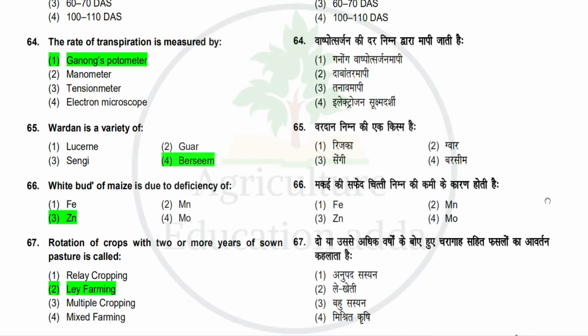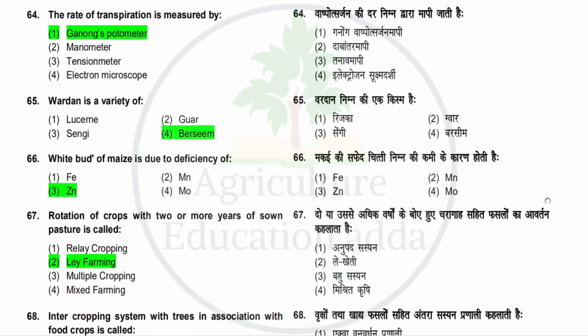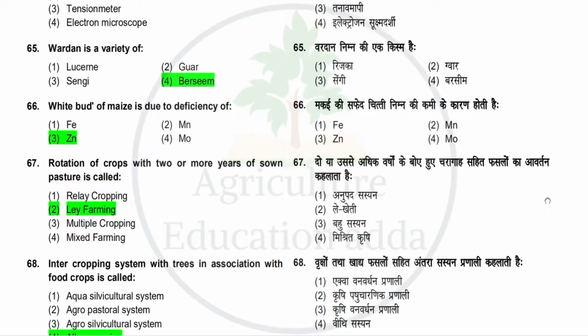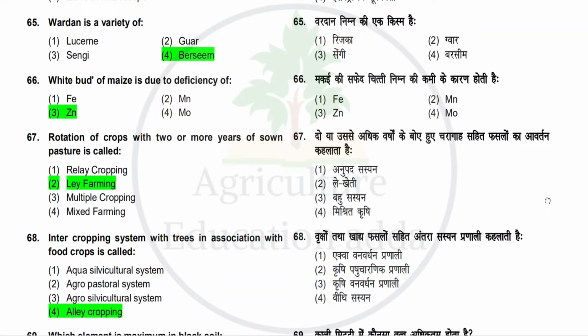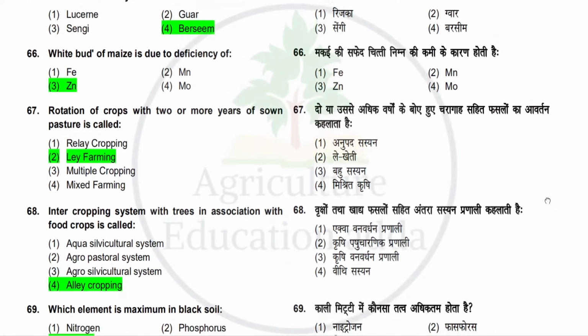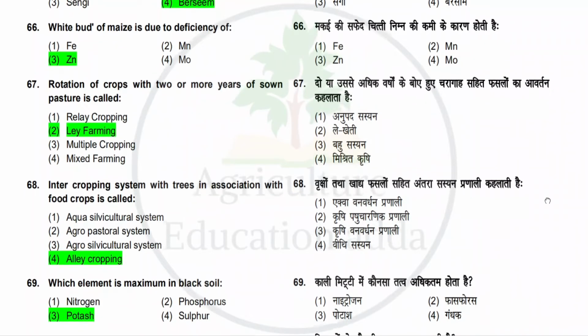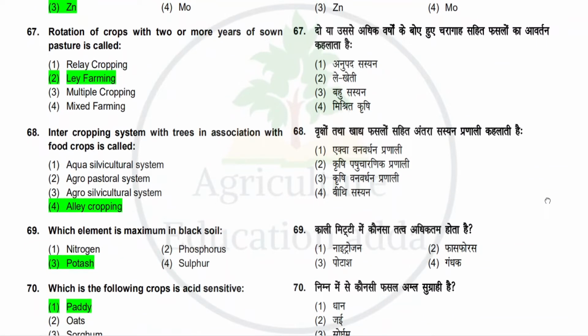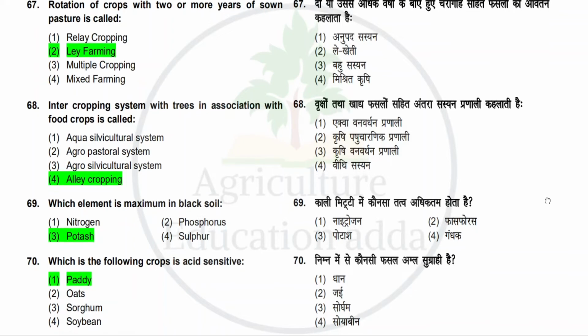Next question is white bud of maize is due to deficiency of? Option is iron, manganese, zinc, molybdenum. So correct answer is zinc. Next question is rotation of crops with 2 or more years of sown pasture is called? Option is relay cropping, ley farming, multiple cropping, mixed farming. So correct answer is ley farming. Next question is intercropping system with trees in association with food crop is called? Option is aqua-silvicultural system, agro-pastoral system, agro-silvicultural system, alley cropping. So correct answer is alley cropping.